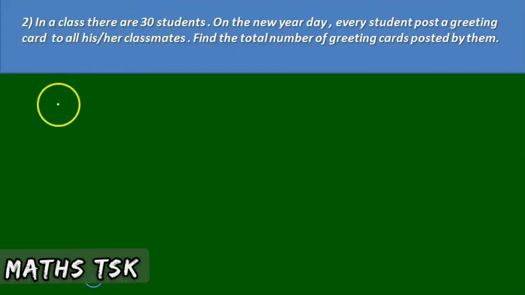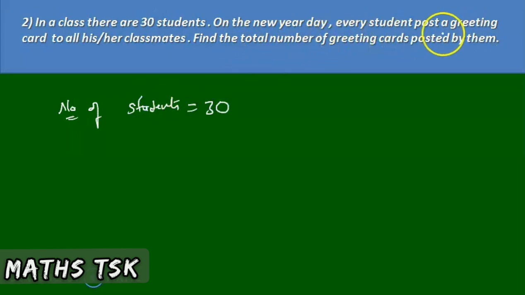In a class there are 30 students. Number of students given is equal to 30. On New Year day, every student posts a greeting card to all his or her classmates. Find the total number of greeting cards posted by them.